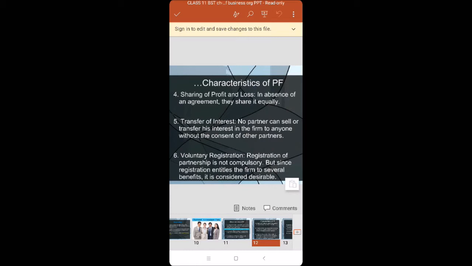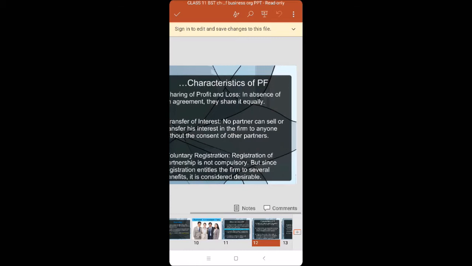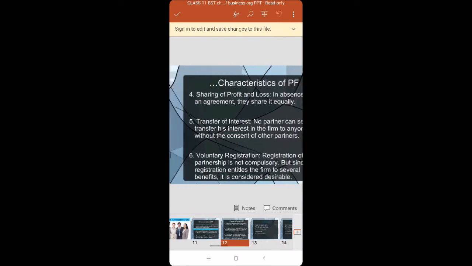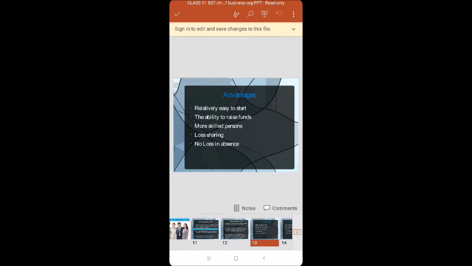Now let us see the disadvantages. Unlimited liability. Yes, like Sole Trade, here also, if any loss is there, then the personal properties of partners will be involved in the business to pay the outside debts. That's why it is said that liability is unlimited. Then next is profit sharing. As we have discussed, it is according to the ratio. So with the profits, losses are also shared. That's again a disadvantage.